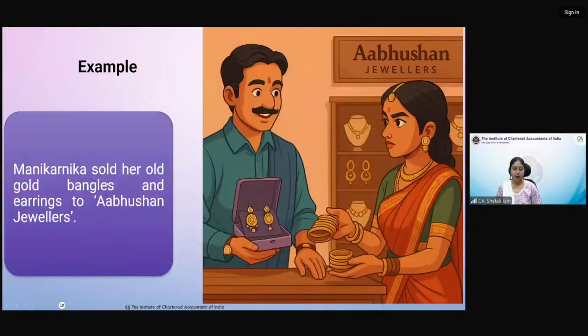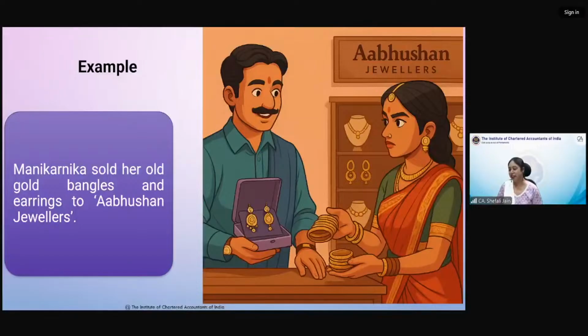Second example. Manikarnika sold her old gold bangles and earrings to Abhushan Jewelers. So is it, now this answer I am assuming, now you are going to answer for the latest one, I hope. Okay. So Sangeeta, and also in not, yes, this reason you have given for the earlier one, I suppose. Yes, Krishna, right. Jaya, you have to see your answer. See, she is selling her old gold bangles. Prerna is right. Deepika, right. Then Riddhiben is also right.